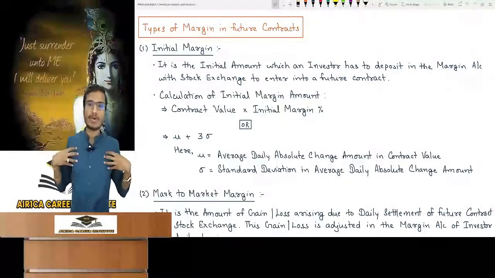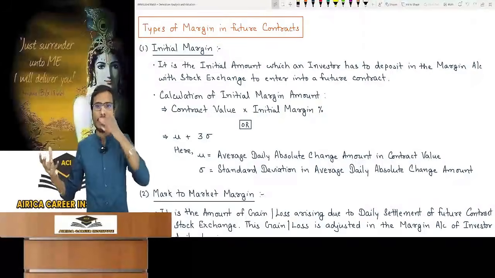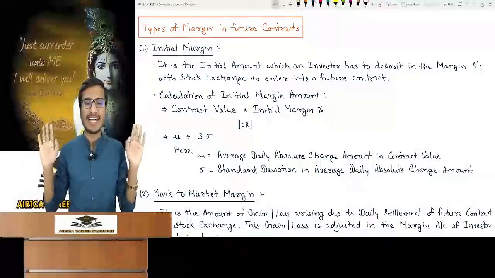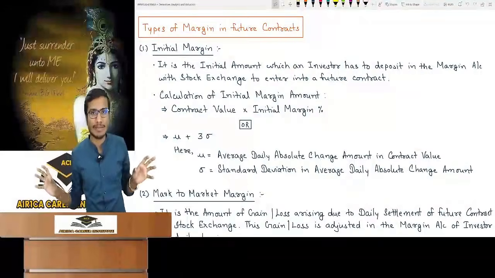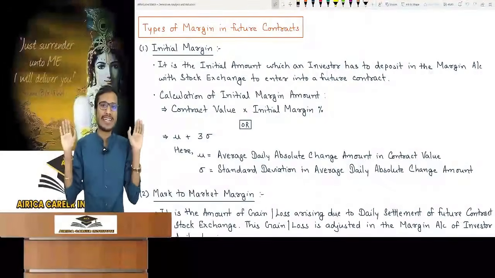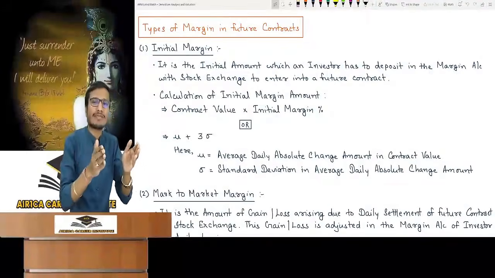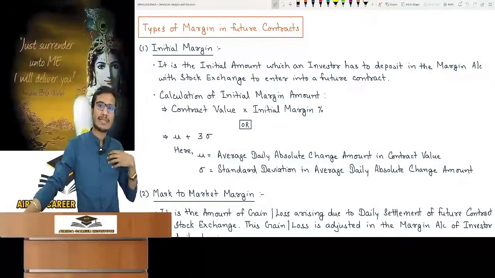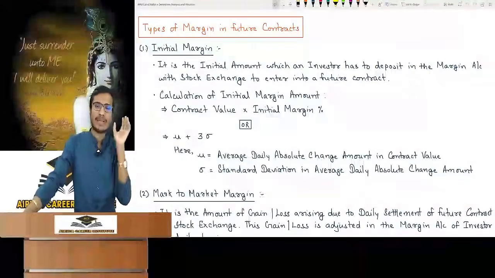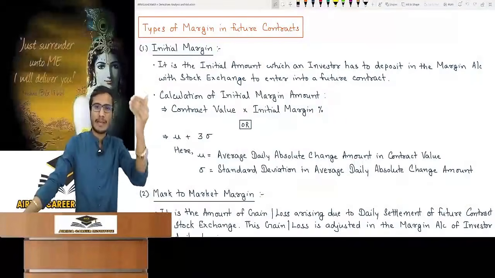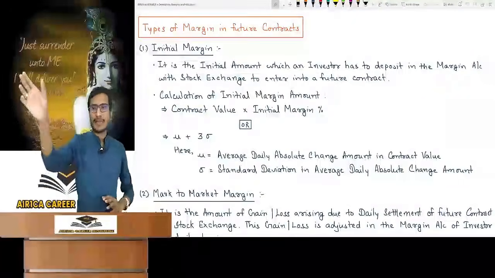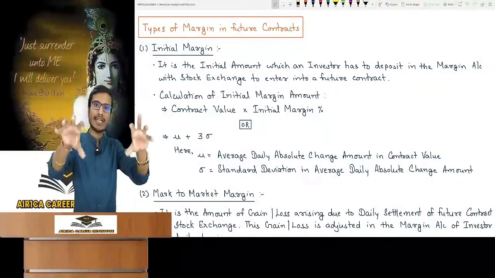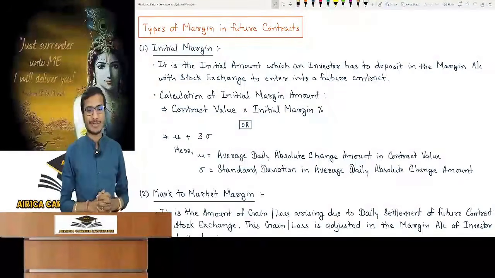This money does not belong to the stock exchange. On maturity, profit will be added to the margin, and if it is a loss, it will be taken out of the margin and the net amount will be refunded. It is not for the stock exchange, it is for security purposes. It will open the margin account. In practical life, it will be in digital form on the broker's platform. If I have deposited the margin, it will show my margin statement, how much money is there, plus or minus. The stock exchange opens everyone's personal margin account and makes them deposit money in it.